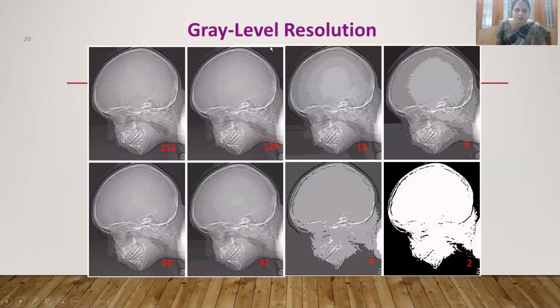Now coming to the gray level resolution, here also I am representing the number of gray levels in 256. This is 128, the number of bits, that is 2 power. This is 2 power 4 is 16, which means you have 16 gray levels here, and here we have only 2 gray levels like this. So if you keep on decreasing the number of gray levels, then you have only that much clarity in your image. That is gray level resolution. Approximation of the y-axis, reconstruction.